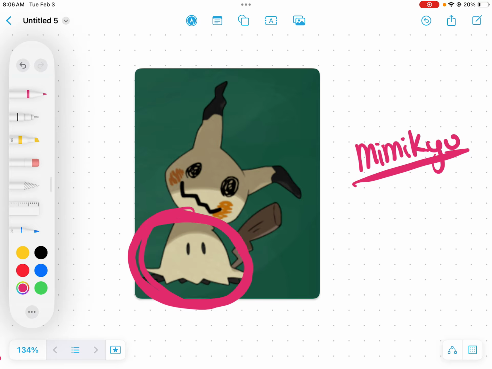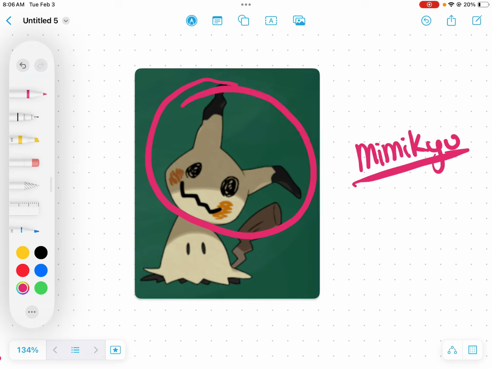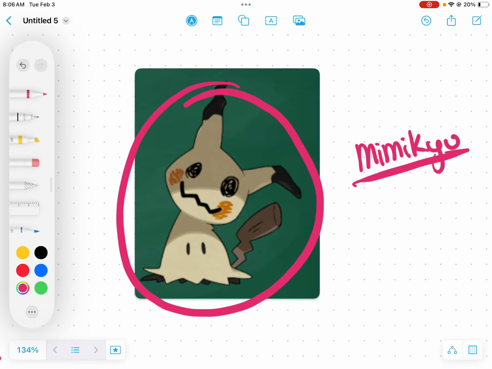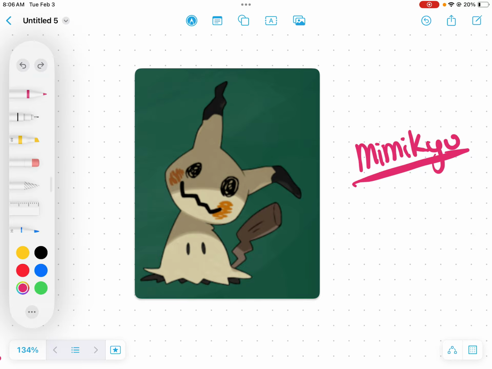The reason for that is nobody noticed this little Pokemon until he made himself a costume that looked like Pikachu, because everyone loves Pikachu. So Mimikyu, in order to get noticed, decided to make a Pikachu costume so people would look at him and not think he was so scary.